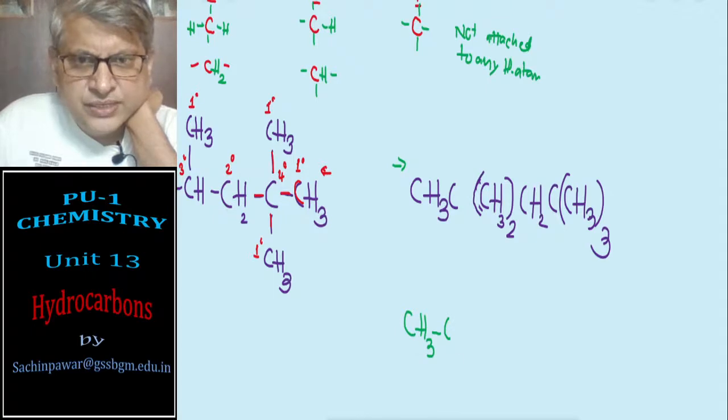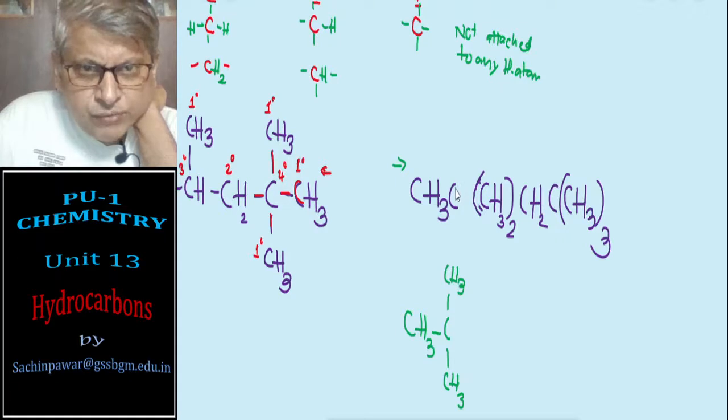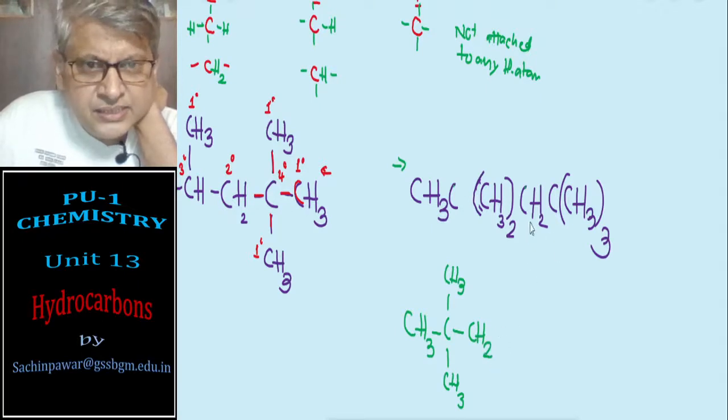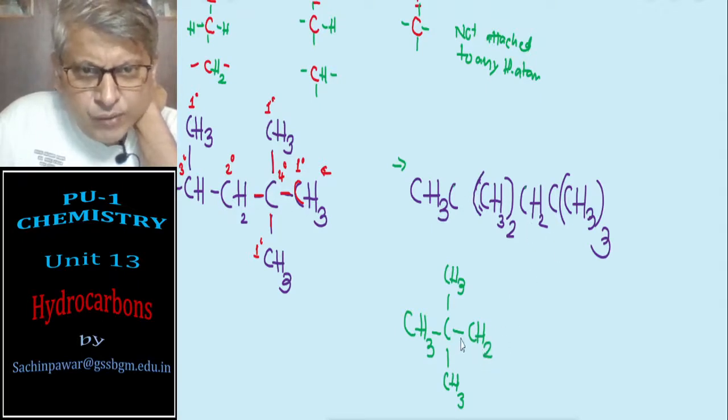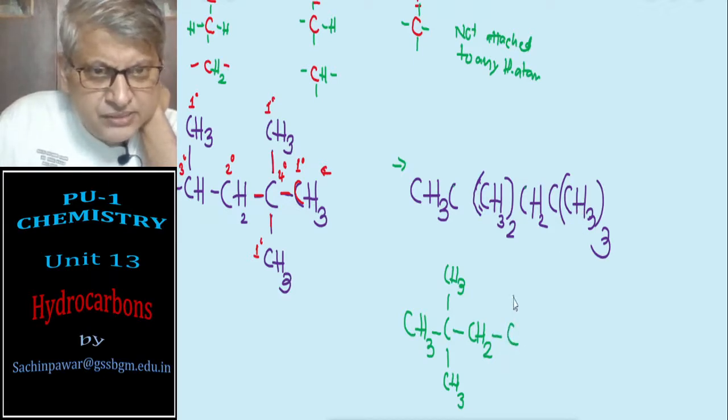So C is attached to CH3, then one more bond is there, so it is attached to CH2. This CH2 has already formed 1 bond and 2 bonds, means 3 bonds are formed, so this attaches to the carbon, and this carbon is attached to 3 CH3s.